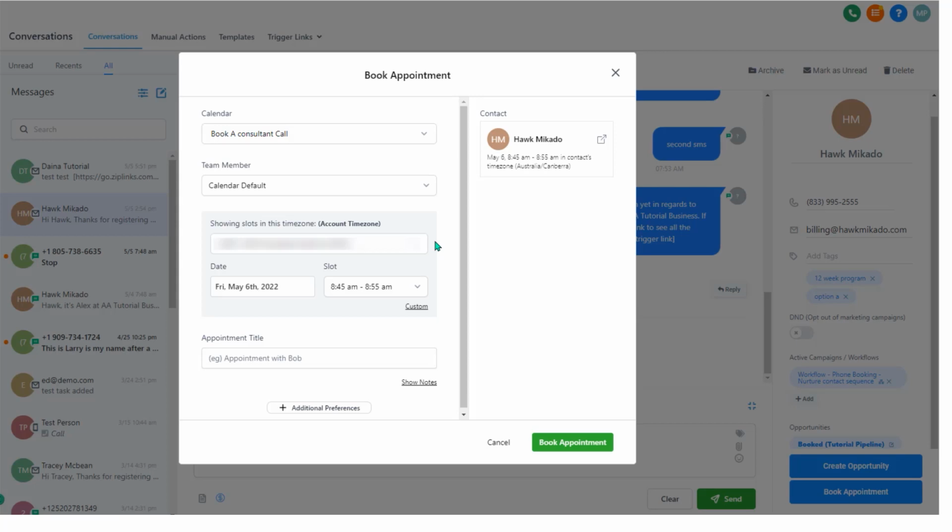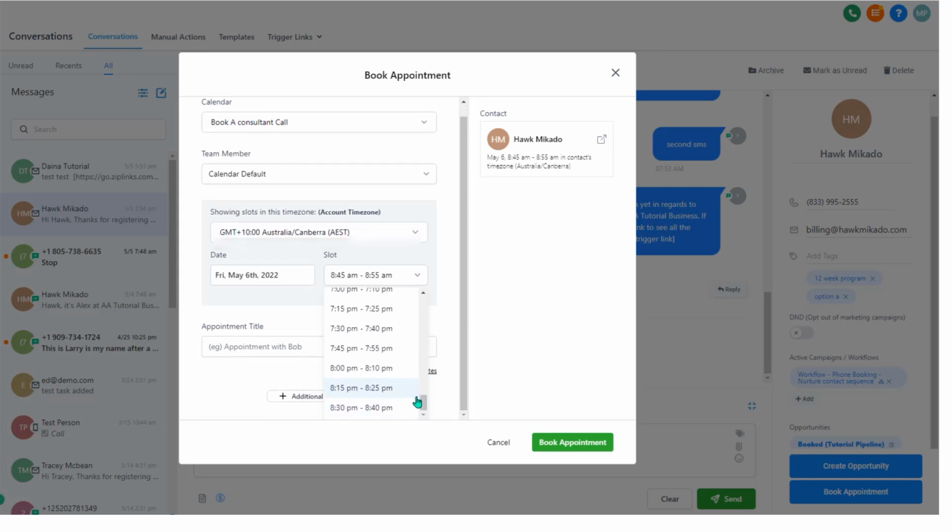Underneath that, you can edit the appointment title. Otherwise, you can leave that blank and it will just book the appointment with the title of the appointment as set in the calendar settings. So normally you can just leave that blank. Sorry, just going back one step here. When you select the date and the time, this will show the available time slots as per the calendar availability. In this case, on the Friday, I have these slots from 8:45 through till 8:40 p.m.